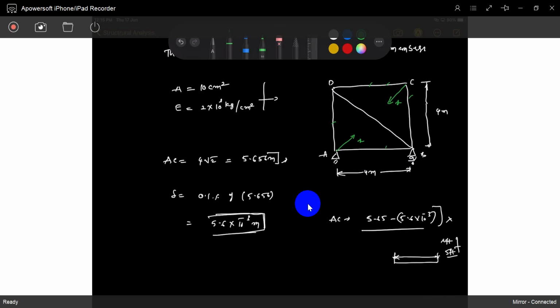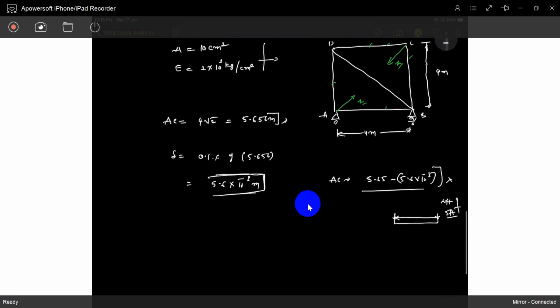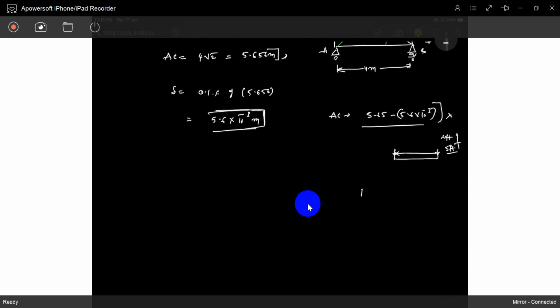Okay, so what is that force X? How can we calculate it? So we will calculate it. Take it like this. Take force X. This is AC. This is B. So calculate the indirect force. If it is X, what are the remaining? What are the remaining? So calculate it.